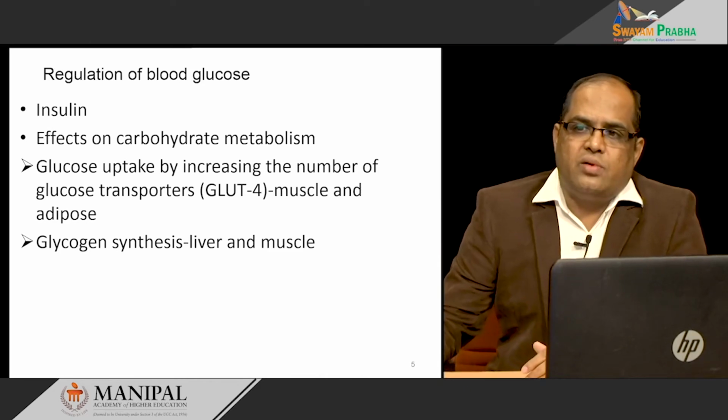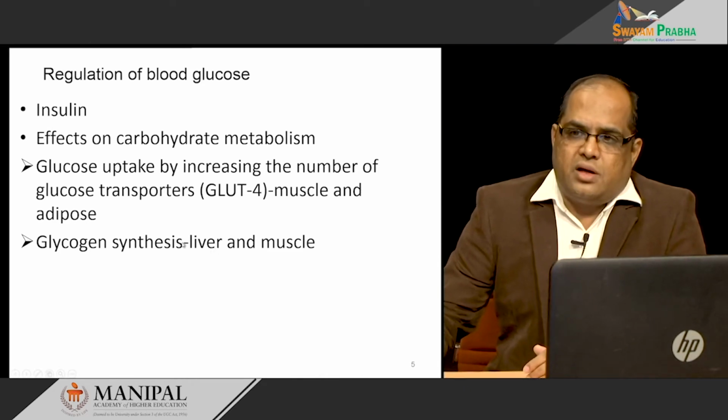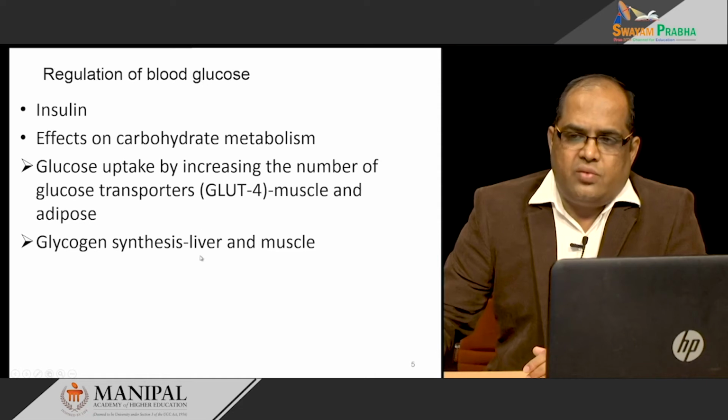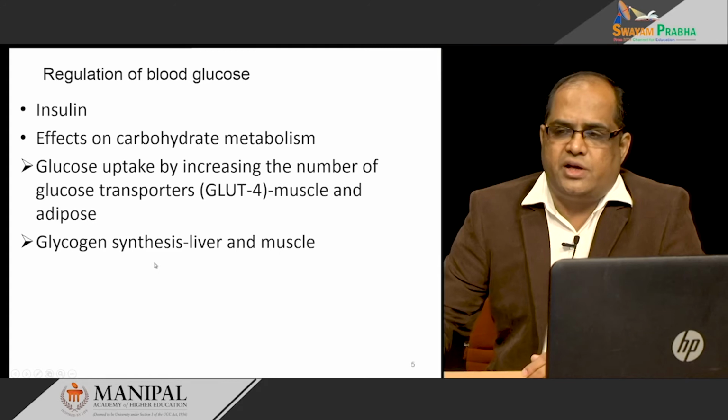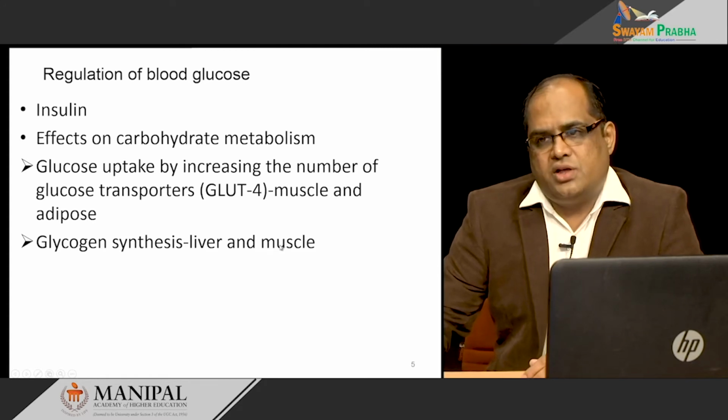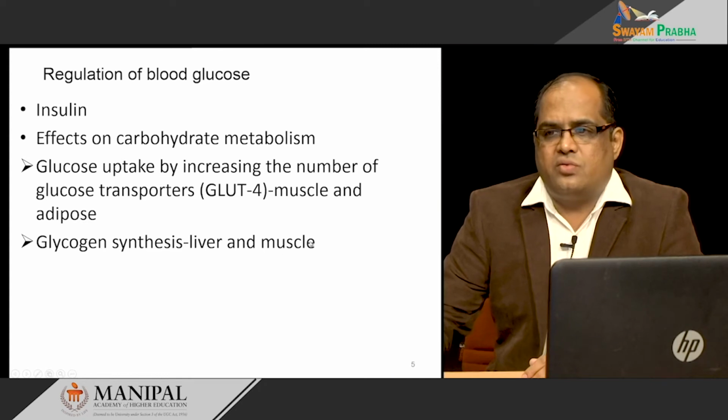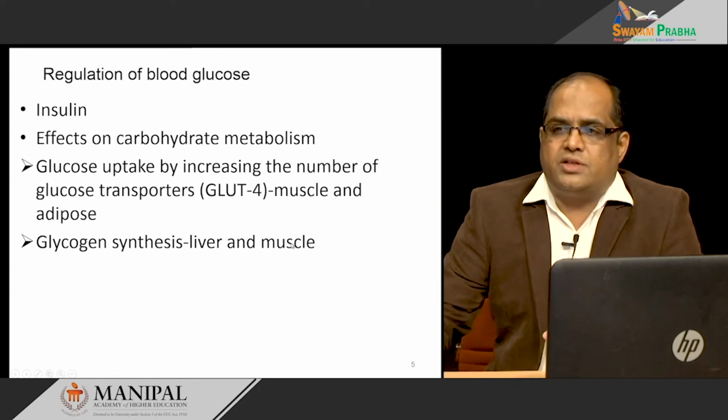It is stored in the liver and muscle. The glycogen stored in the liver is used to maintain blood glucose level during fasting condition, whereas muscle glycogen is used during muscular contraction. This glycogen will not give its glucose for maintaining blood glucose level.